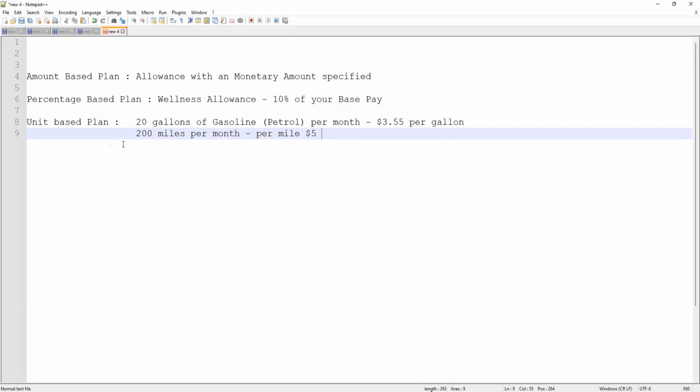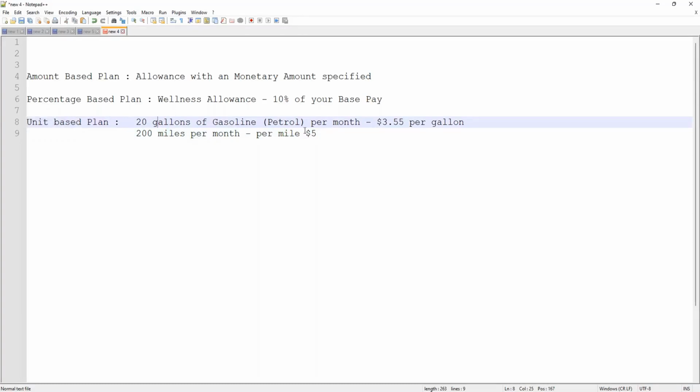Okay, but this is your allowance: 200 miles per month, irrespective of how many miles actually you are driving. You may be driving 500, 600 miles, doesn't matter. They're going to pay you something which is worth 200 miles, and per mile, they are going to fix the rate every month as $5. Got it?